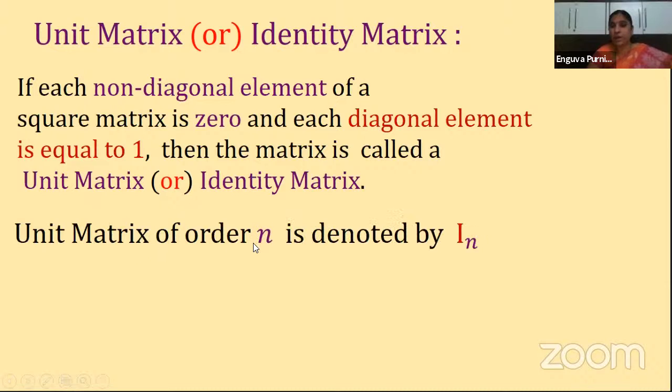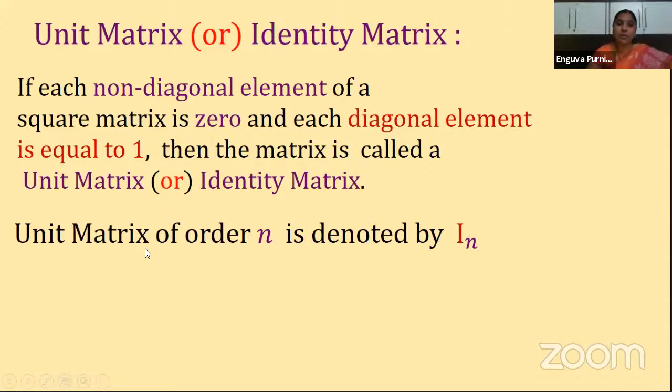So let us see how it looks. A unit matrix of order n is denoted by I_n. I is the symbol for identity matrix or unit matrix, whatever you say, it must be represented by I only. Of order n, because it is a square matrix, as I told you in the last session, there is no need of writing 2 by 2 or 3 by 3. Simply we can write a single number, because the row number and column number are the same. Clear?